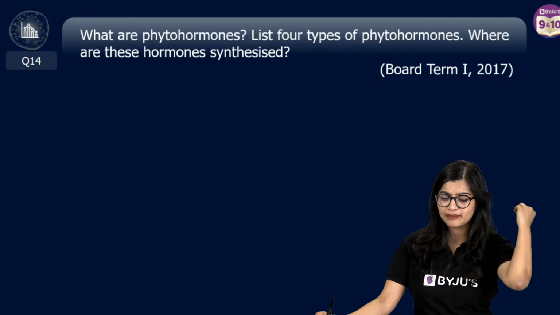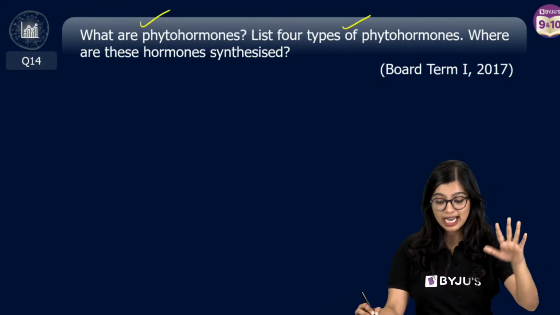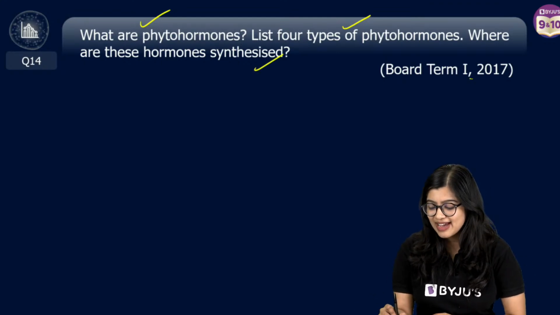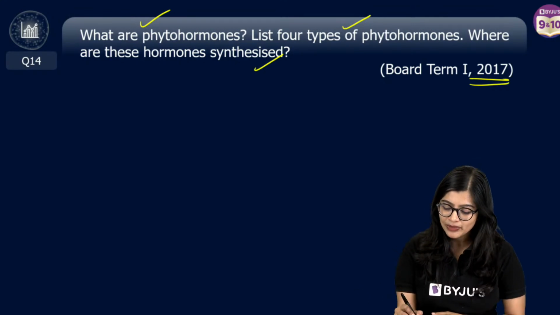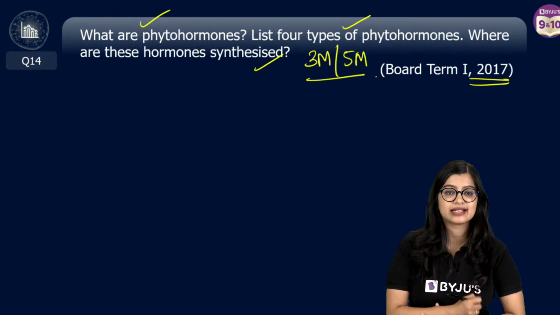Next one, what are phytohormones? List the 4 types of phytohormones and where they are synthesized. Now, this is a very old question. They may not ask you this time, but nonetheless, it is important to know. So, this right here could come for 3 marks. This could also come for 5 marks as well.